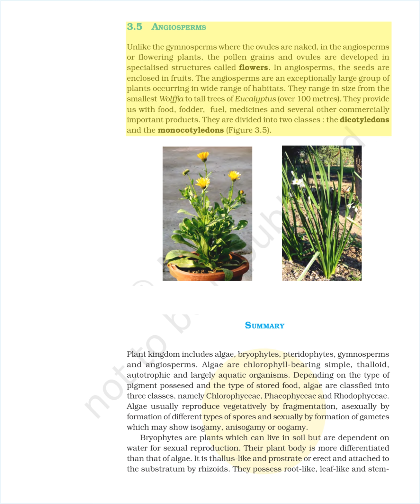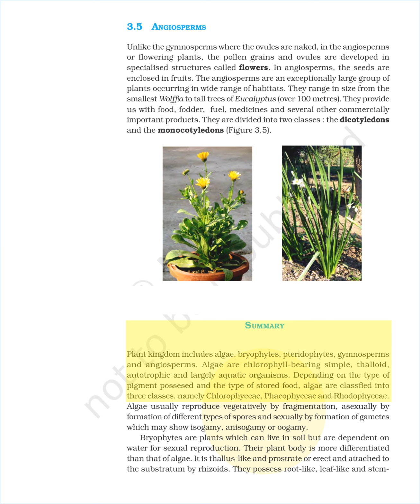3.5 Angiosperms. Unlike the gymnosperms where the ovules are naked, in the angiosperms or flowering plants, the pollen grains and ovules are developed in specialized structures called flowers. In angiosperms, the seeds are enclosed in fruits. The angiosperms are an exceptionally large group of plants occurring in a wide range of habitats. They range in size from the smallest Wolffia to tall trees of Eucalyptus, over 100 meters. They provide us with food, fodder, fuel, medicines, and several other commercially important products. They are divided into 2 classes, the dicotyledons and the monocotyledons, figure 3.5.